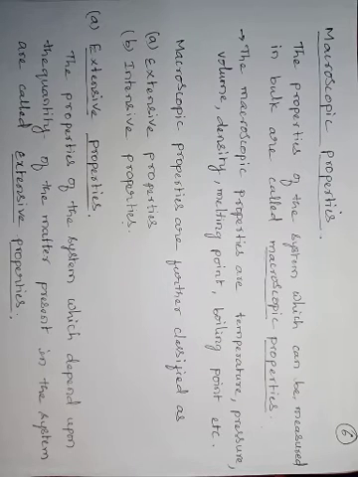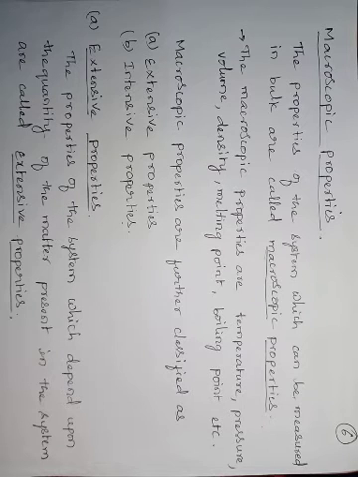Temperature is a macroscopic property. For example, if you are asked to measure the temperature of water, whenever the water is in bulk, we can measure. If the water is in droplet form, the temperature of a drop of water cannot be measured, but the temperature of water when it is in bulk we can measure. So such types of properties are called macroscopic properties.